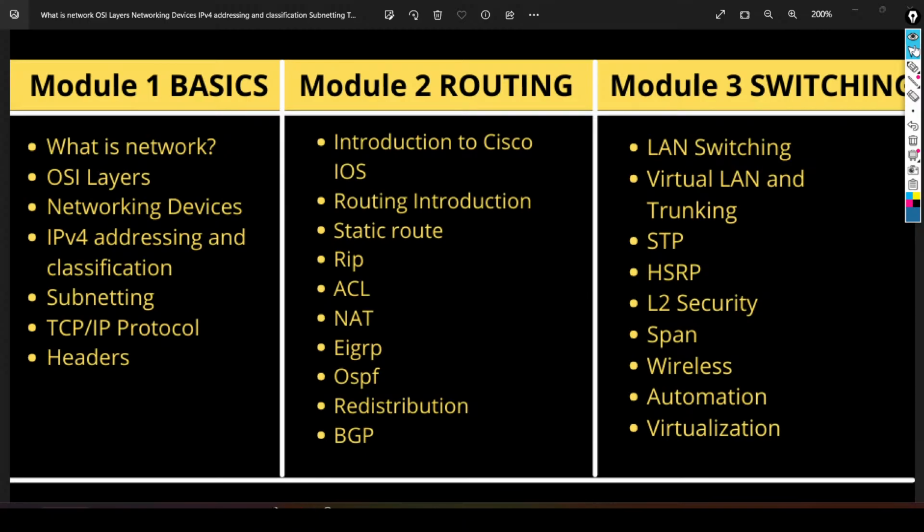Sir, is it possible we can cover IPv6 also? Yeah, definitely we will cover it. Whatever things I show you, each and everything we will cover. Here I have shown IPv4 only. Few topics you are not able to see here, but after these topics we still have 5 to 6 days.